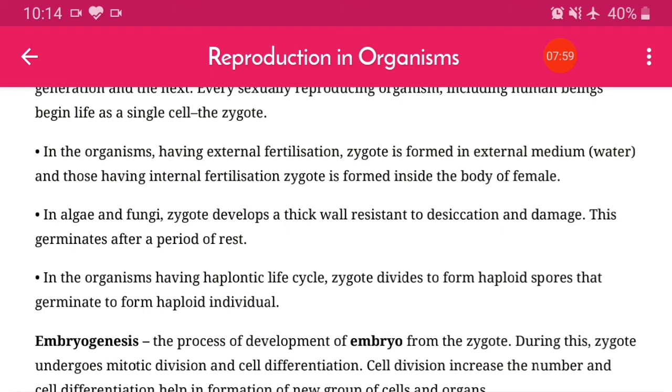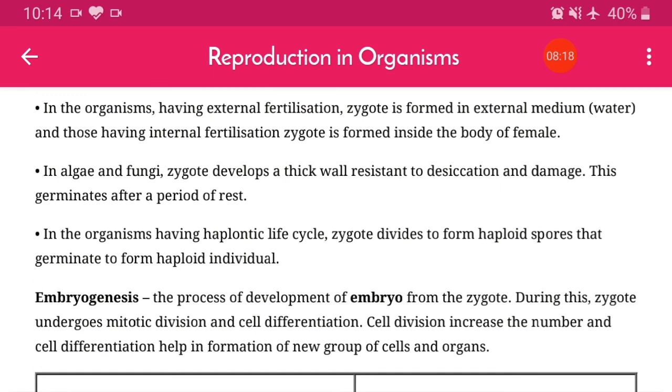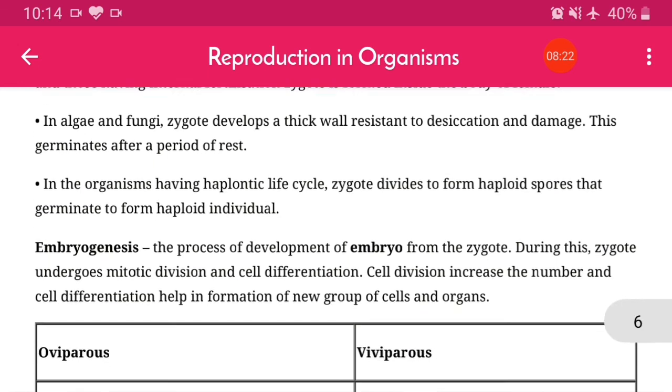In organisms having a haplontic life cycle, the zygote divides to form haploid spores that germinate to form haploid individuals, meaning separate individuals.